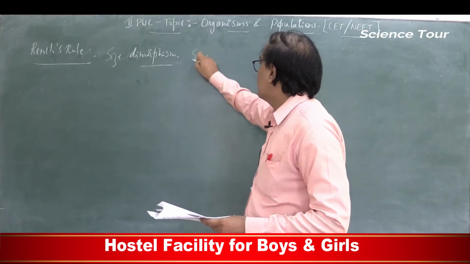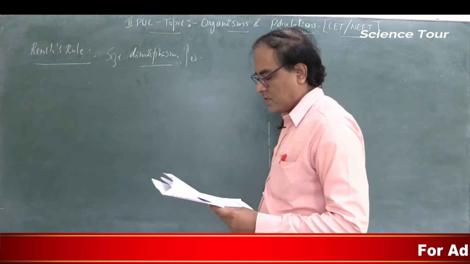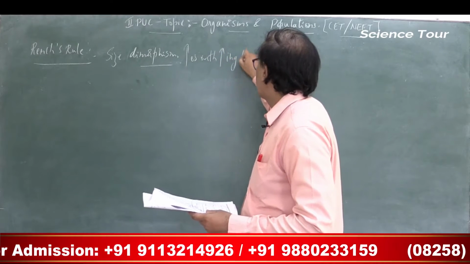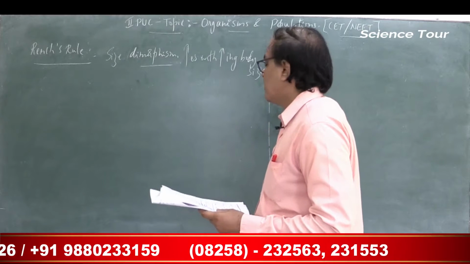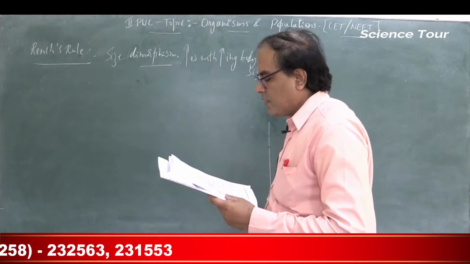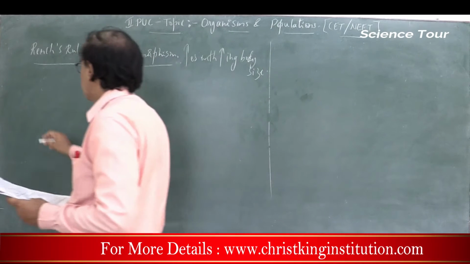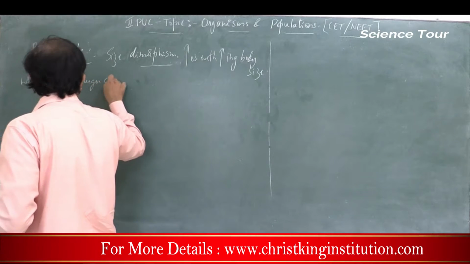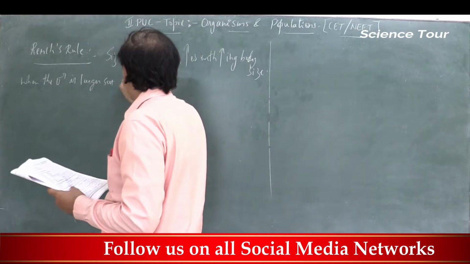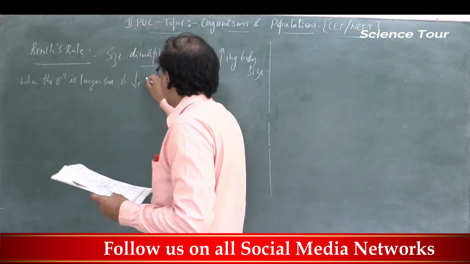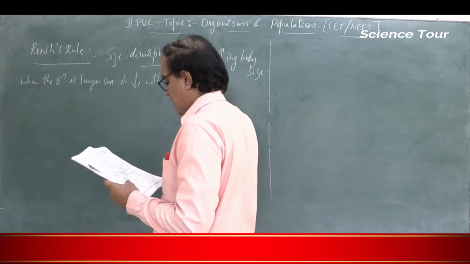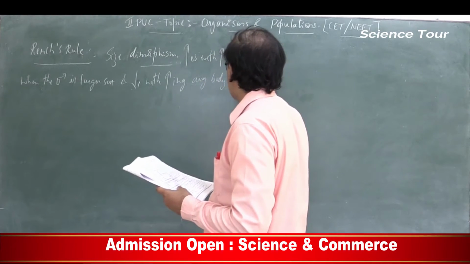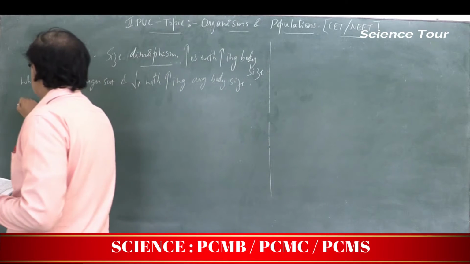Size dimorphism increases with the increasing body size when the male is the larger sex, and it decreases with increasing average body size when the female is the larger sex.